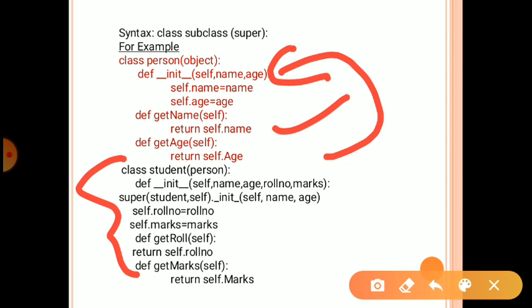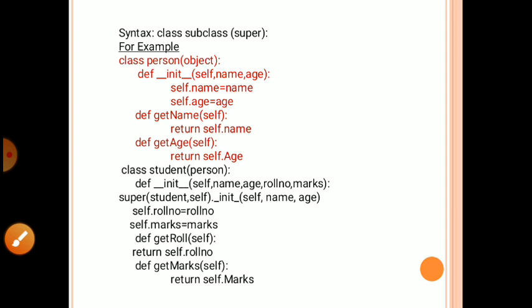Look here, class Student. We create a new class Student, and here we pass the parameter of the super class. Okay, it means it takes reference of the parent class Person. Now here again we define one constructor, def __init__, then self, name, age, roll number and marks. Look here, we redefine the same function.